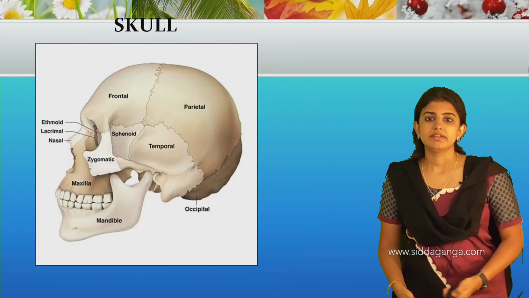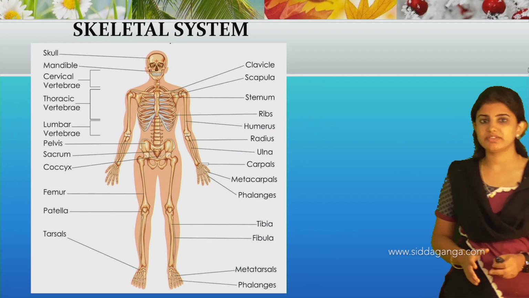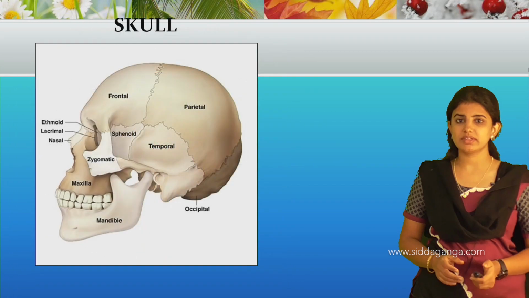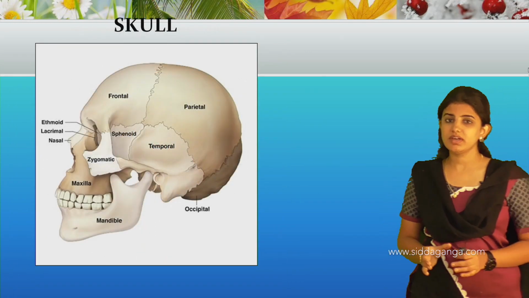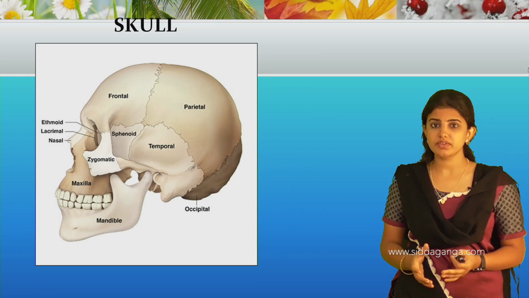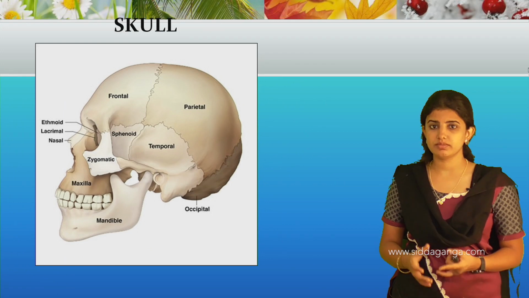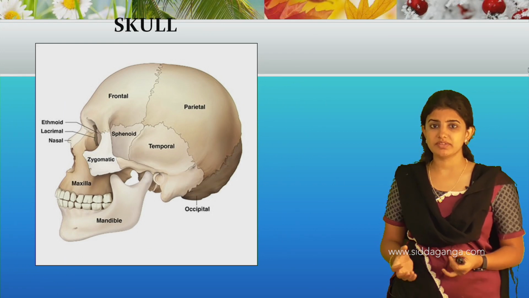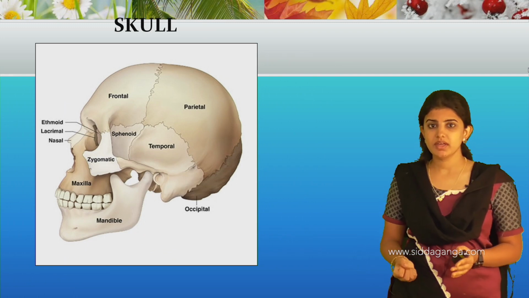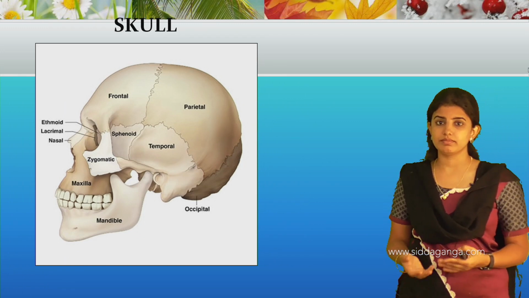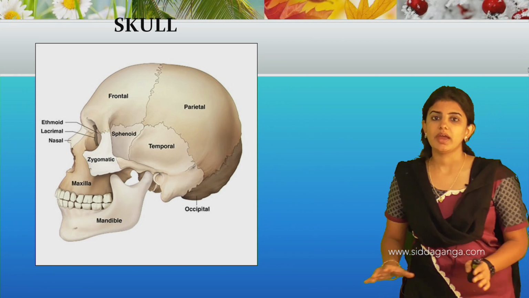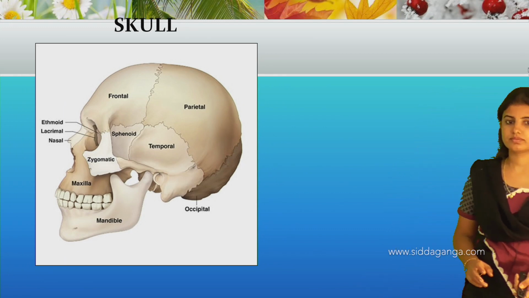The skeletal system can be classified into different parts. One by one we will discuss them, of which the first is the skull. The skull is a hard bony structure, and usually 22 bones are present. Out of these 22, 8 bones are present in the head region, which helps to protect internal organs like the brain, and 14 bones are present in the face region, which helps to cover the face portion. And this is all about the skull.